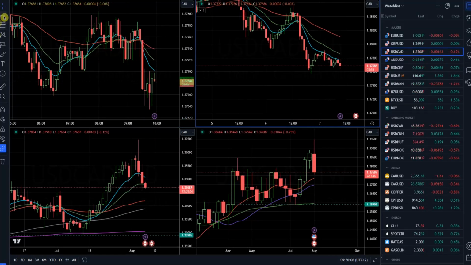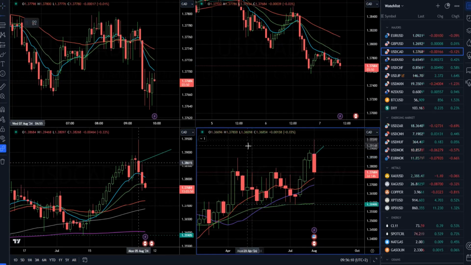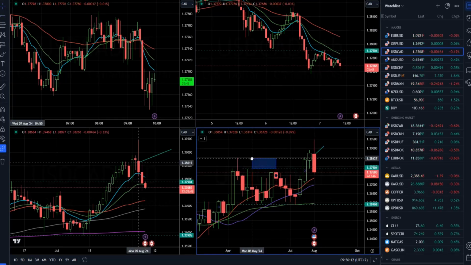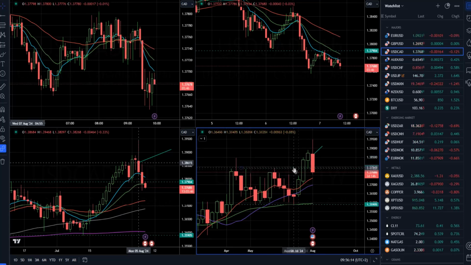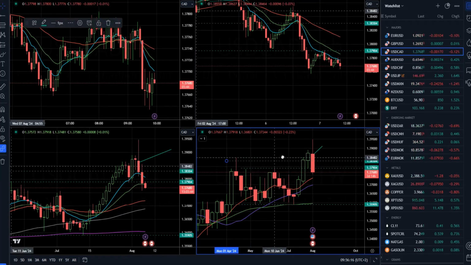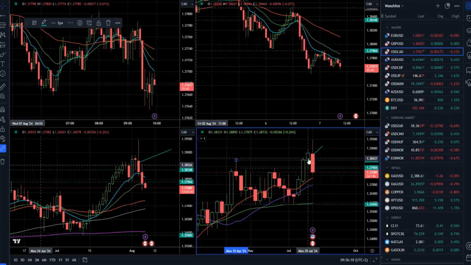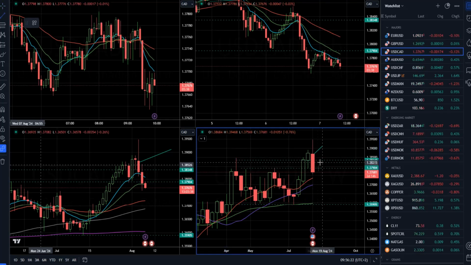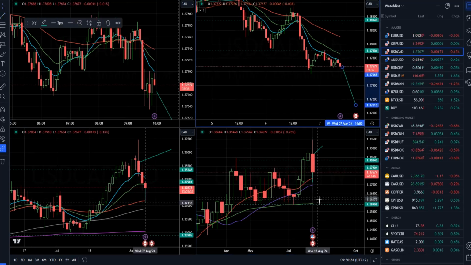What we can see here is quite a big reversal on the weekly time frame, and from my perspective, there is a fake breakout and a trap for the buyers that happened last week and basically in the last 2 weeks. Seems like the breakout traders got trapped here and the sellers are taking control from buyers. And there is a chance for quite a bigger drop on the Canadian dollar. There is even a chance for a drop towards 1.3595.